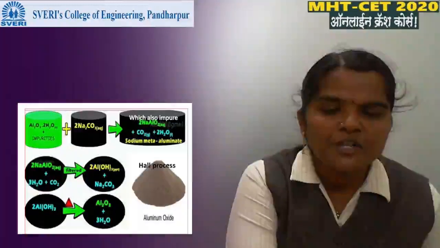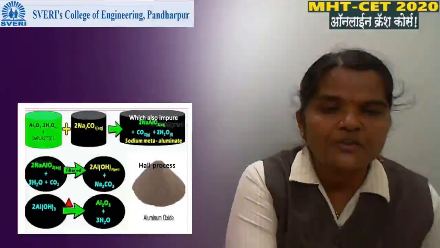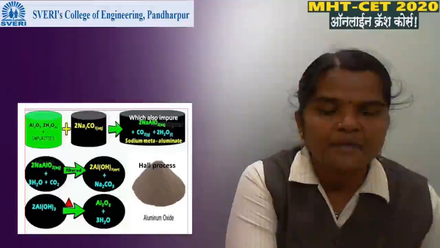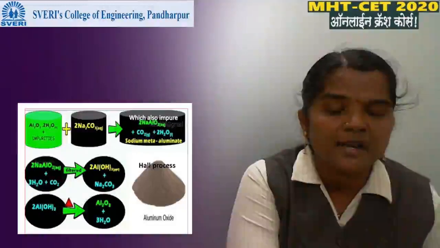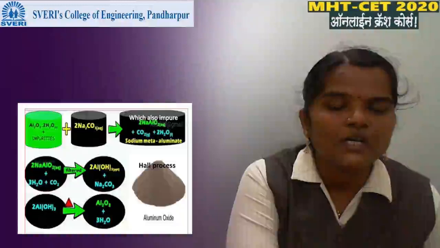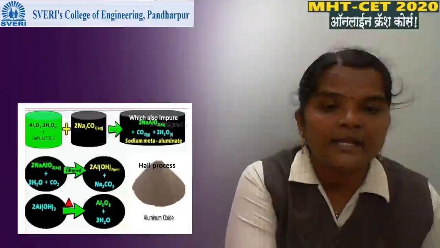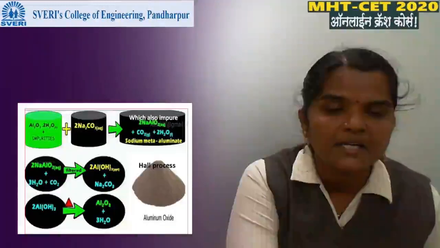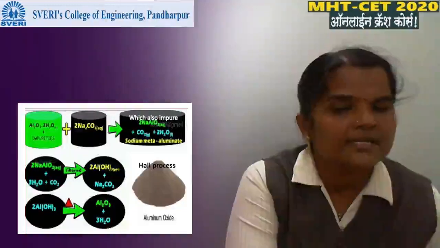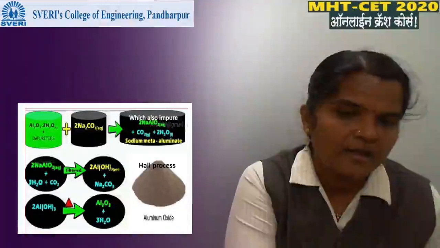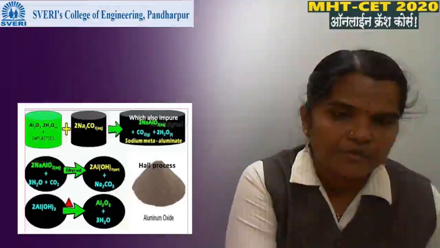Here the ore is dissolved into Na2CO3, we get a material, and the impurity remains in an undissolved state. When we filter it, we get Al(OH)3. When we heat it, the last product is Al2O3. Okay, this process is the Hall process.